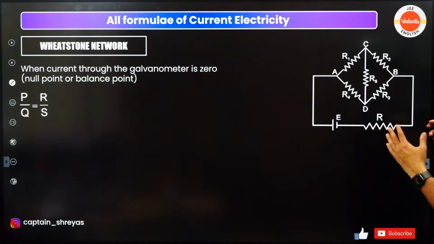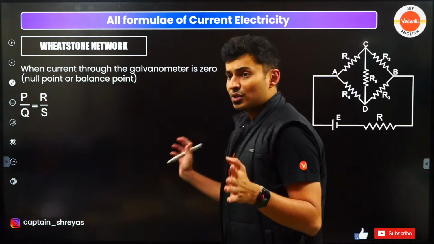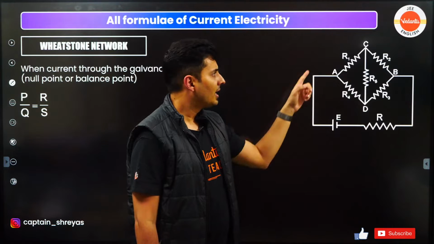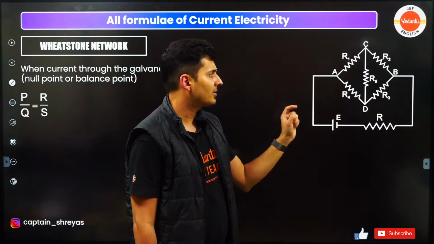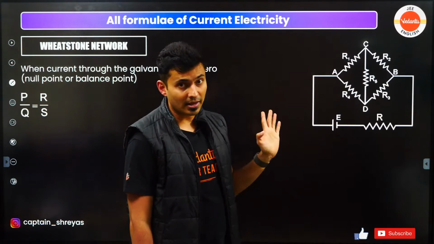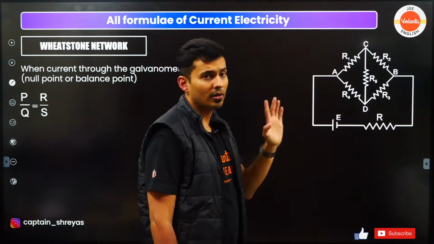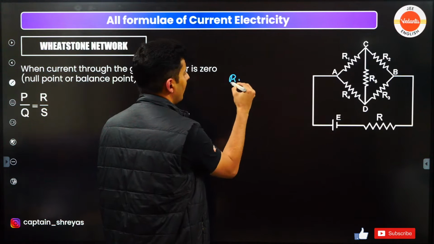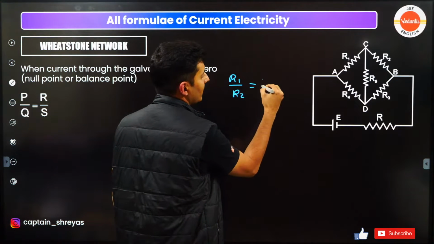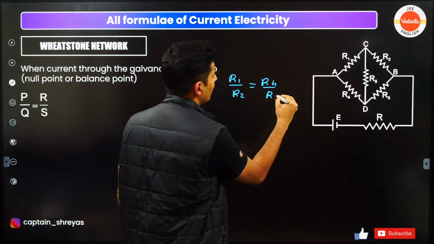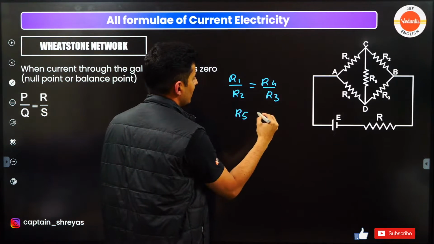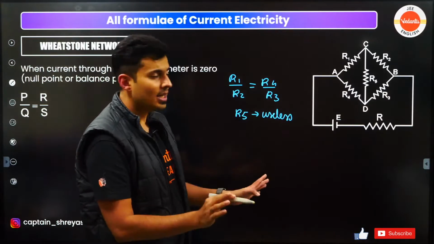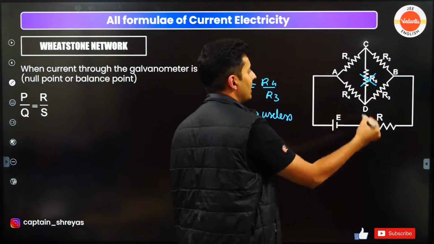Next up is Wheatstone's network, a standard network. If you have multiple resistors arranged like this, and this resistance by this resistance, and this resistance by this resistance are equal, then no current will flow here. So in this situation, if R1 by R2 equals R4 by R3, then R5 is completely useless. You can completely get rid of that resistance.